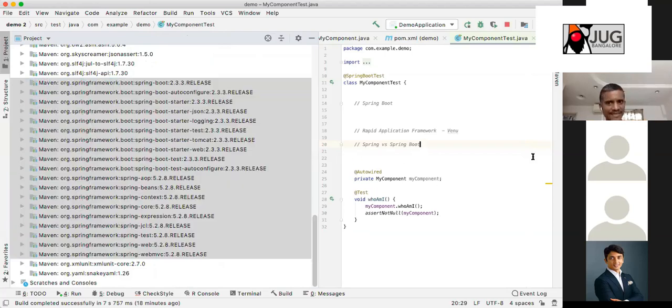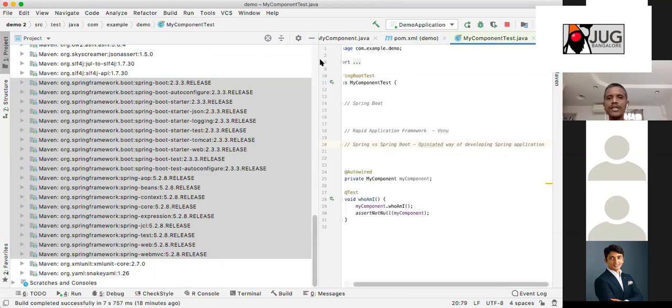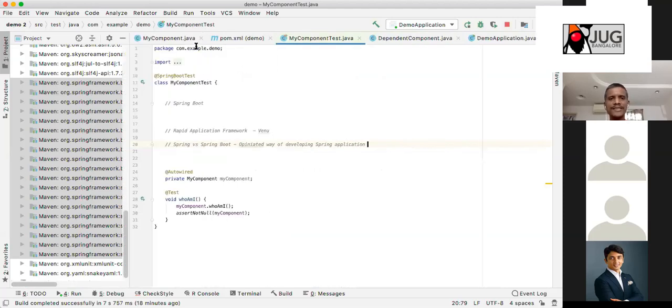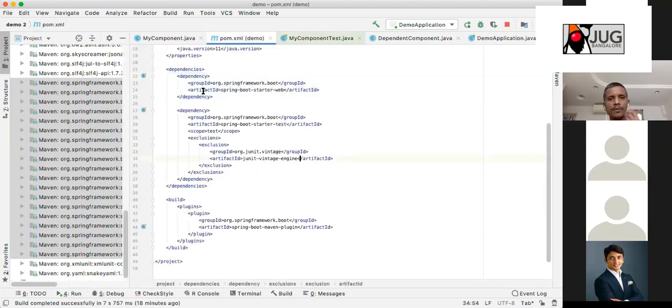When Spring Boot first came, I remember this was the statement: Spring Boot is the opinionated way of developing Spring applications. Let us consider this case: you want to develop a web application. When you add this starter, the main difference between Spring and Spring Boot is this word that you see.